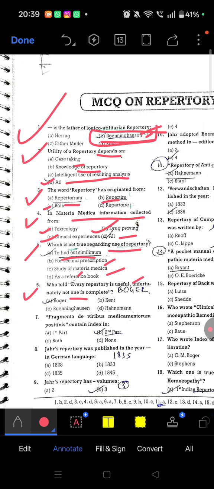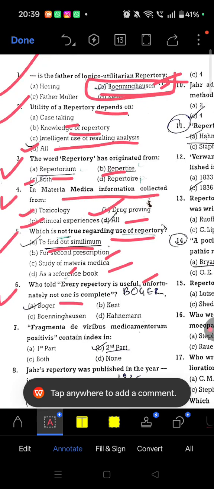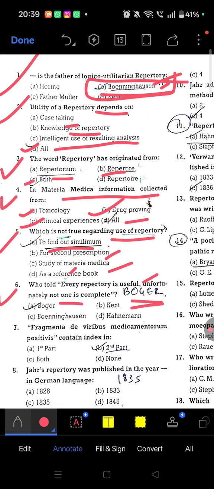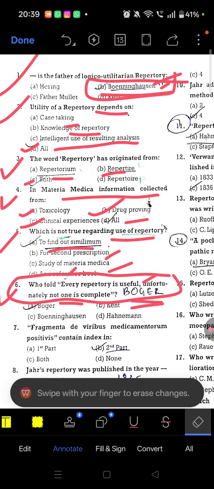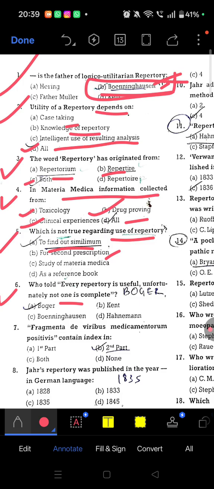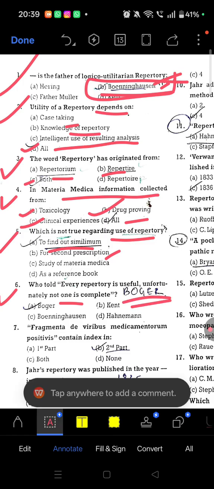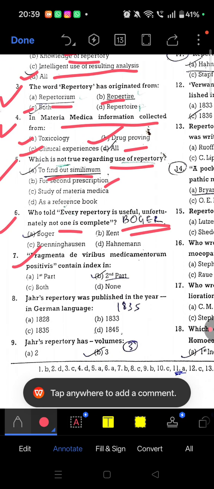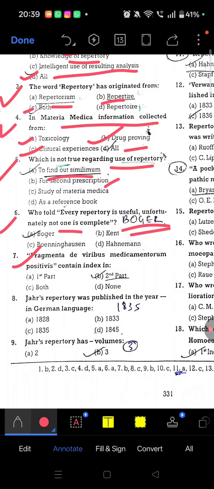Question 6: who said every repertory is useful, unfortunately not one is complete? This statement was given by Dr. Boger. He said that every repertory is useful but none of them is complete.